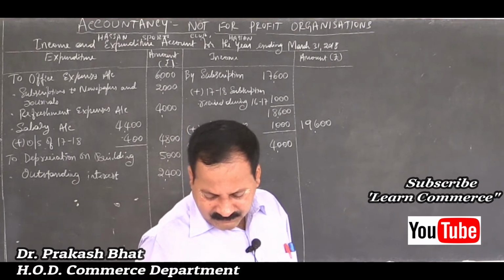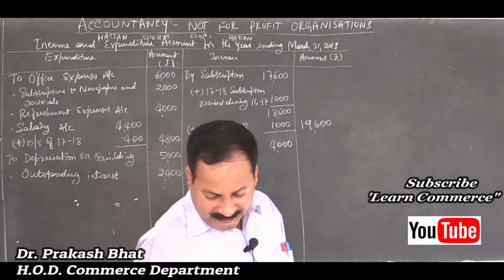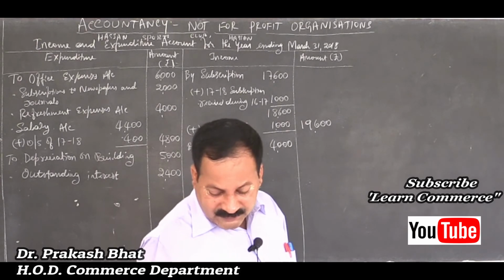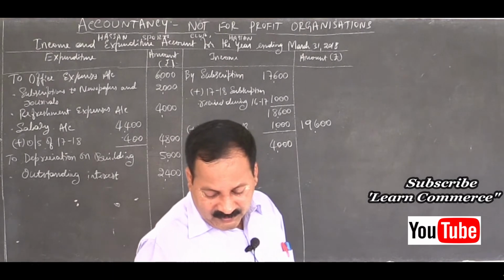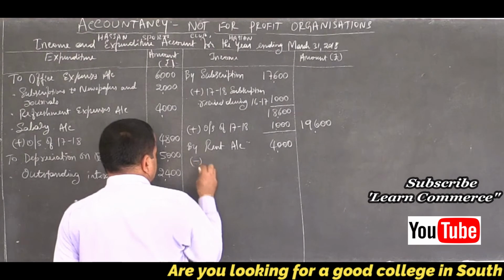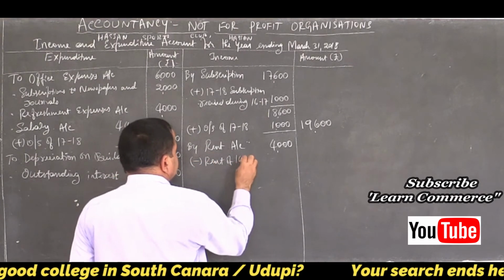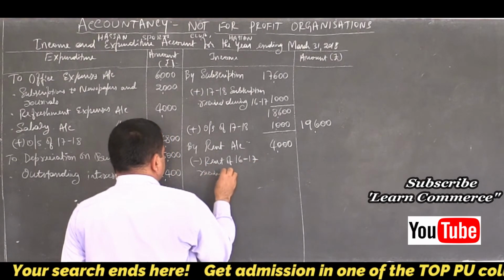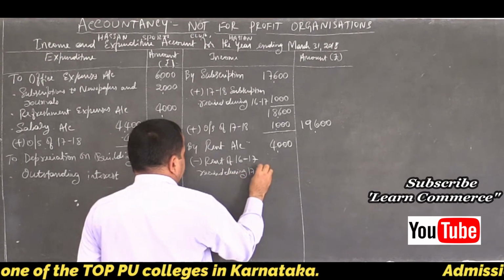The problem, rent on the receipts side, I am sorry, 4,000, right? Then last year rent is included in this. So minus rent of 16-17 received during 17-18.